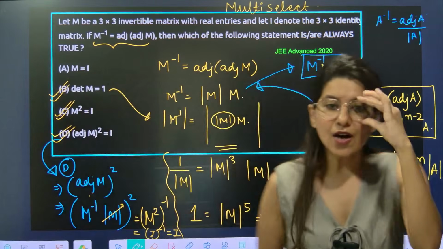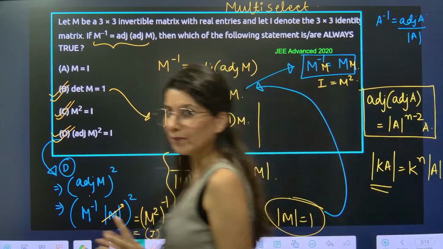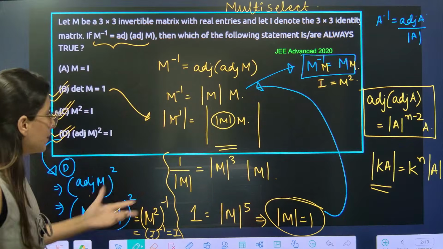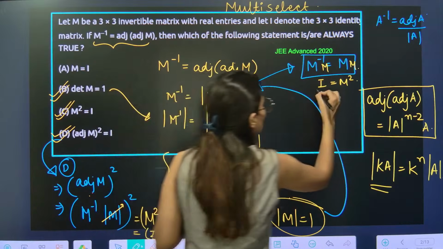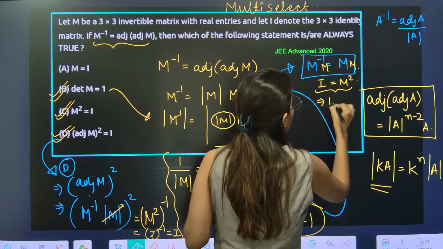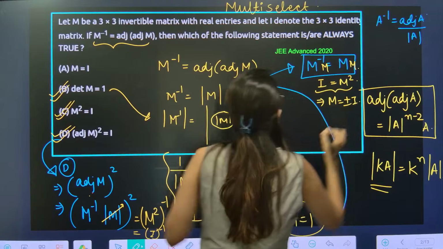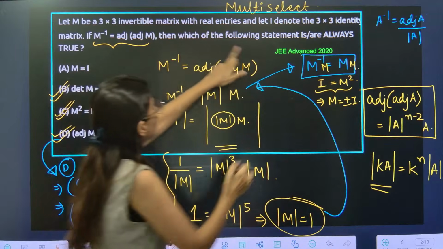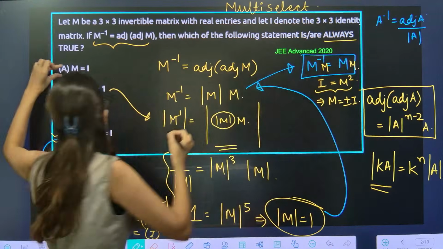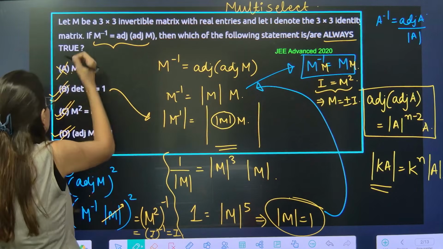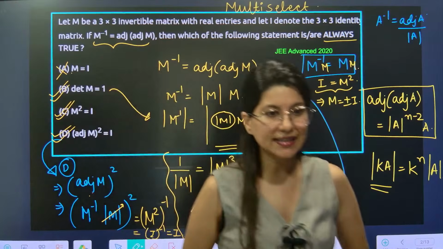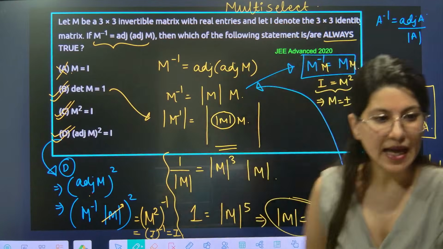Okay. Now let's talk about option A. What is the value of M? So clear cut, M square is I, right? If M square is I, what does that mean? M could be plus minus I. Can you see, which of the following statements are always true? This might be true but not always. So option A is incorrect. B, C, D, as you are already telling me, B, C, D is absolutely correct.